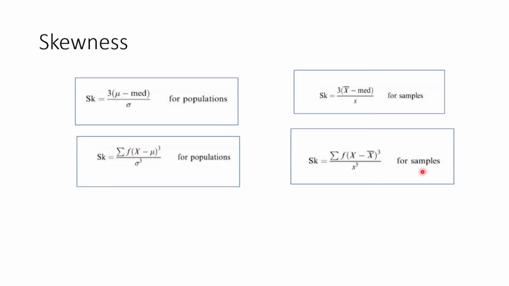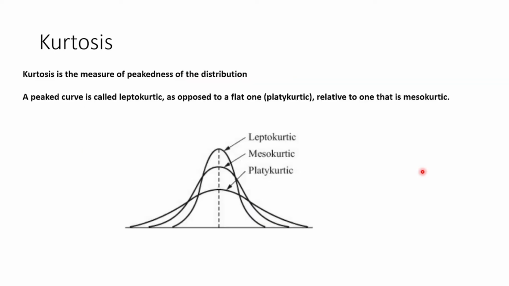How do we calculate it? It is 3 into the mean minus the median, divided by the standard deviation. Alternatively, we can calculate it as the observation minus the mean, whole cube, and then we sum all of it and divide it by the standard deviation. For the sample, it is the same, only you replace the population mean by the sample mean and the standard deviation by the sample standard deviation.